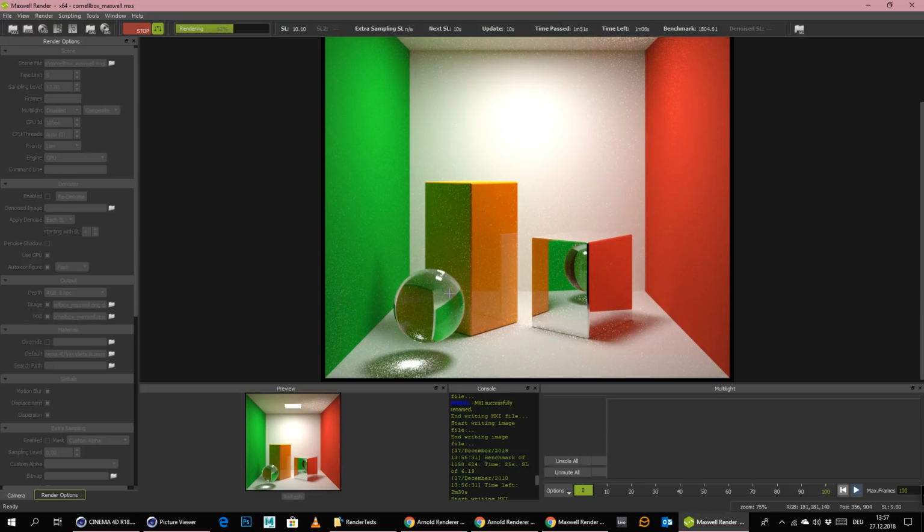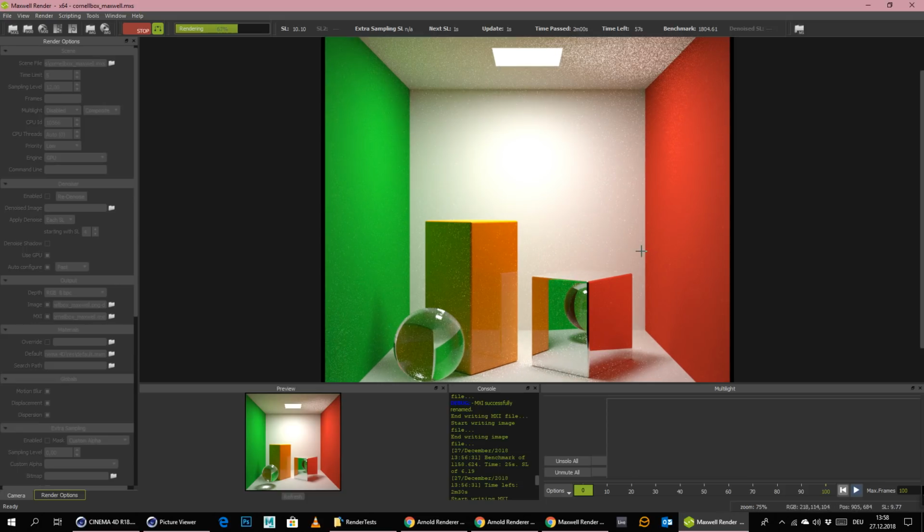This is just simply the limitation of Maxwell on the GPU right now. I hope that they will fix it in the future, and I hope they will also consider to implement more GPU use in the future.